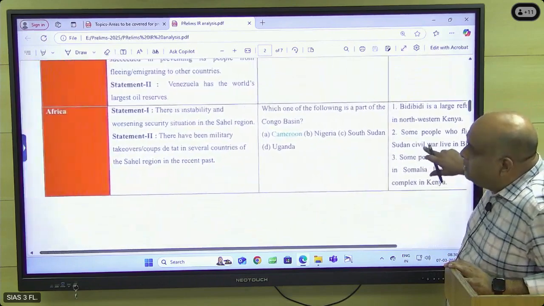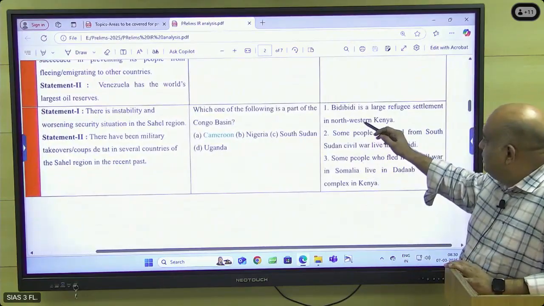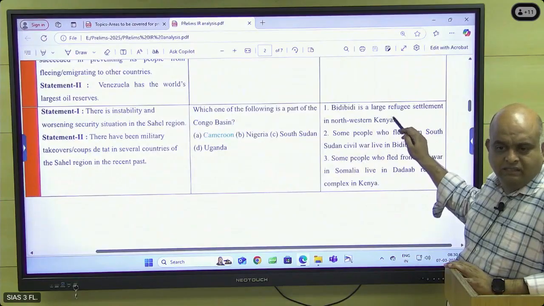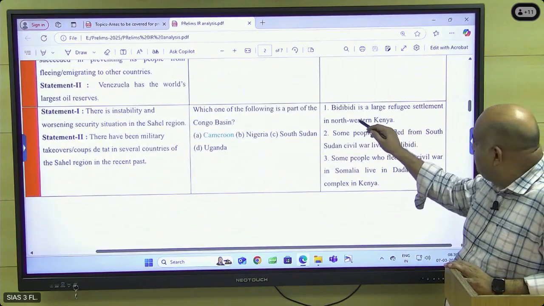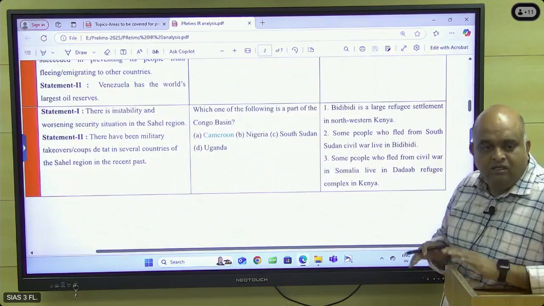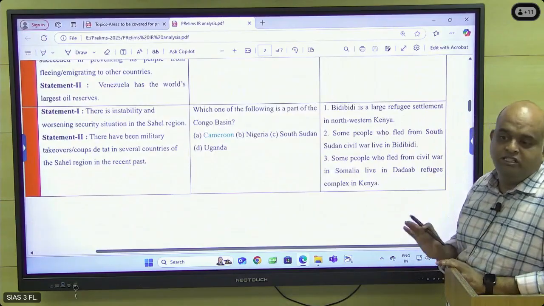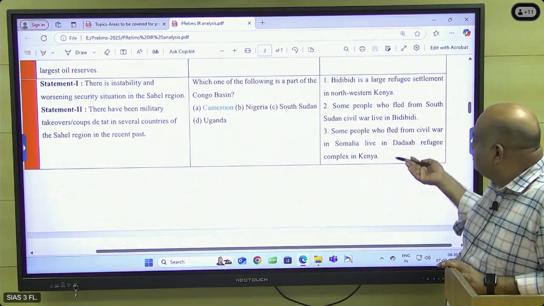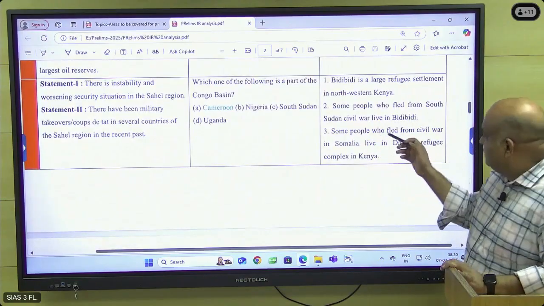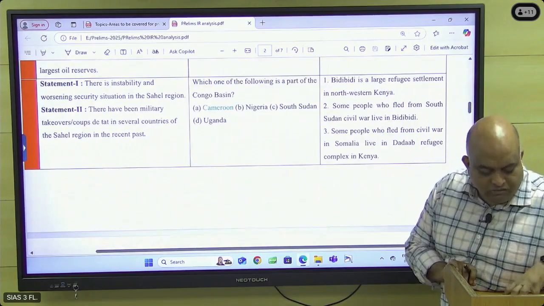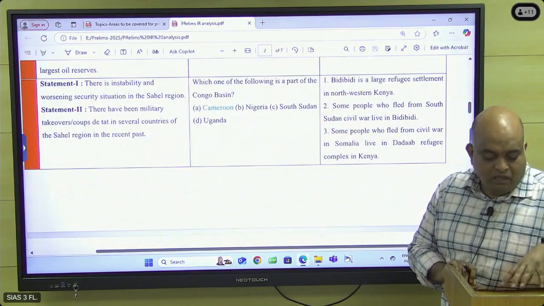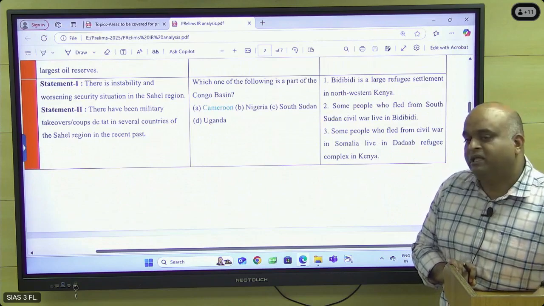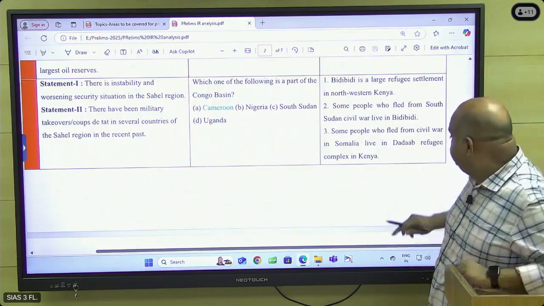And then regarding Africa, the question is about the BDBD. The BDBD is actually in Uganda, I think, not in Kenya. It is one of the largest refugee settlements the world has. Some people fled from Somalia, so questions like these were there. All these refugee crises were there during that time. You have to check what refugee camps are where, because where there are refugee camps there will be human rights violations.